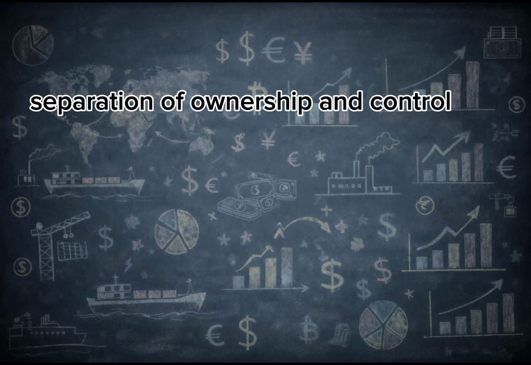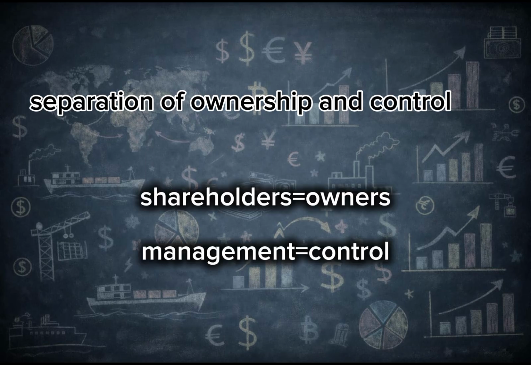Let's digress a bit to separation of ownership and control. In a corporation, there is usually a separation between ownership and control. That is, the shareholders, who are the owners of the company, employ managers who help them control the activities of the company on behalf of the shareholders.